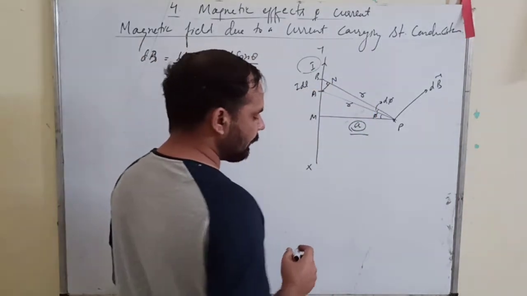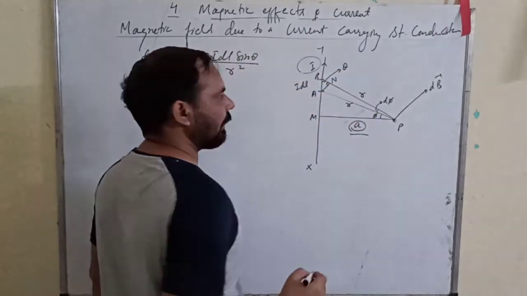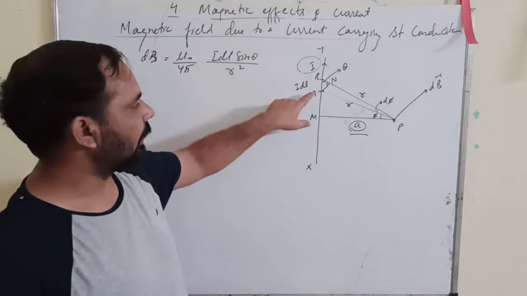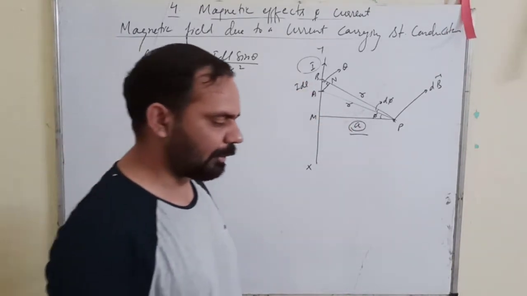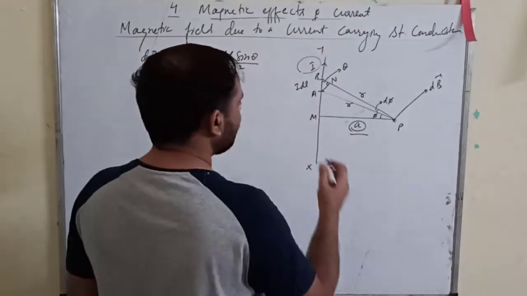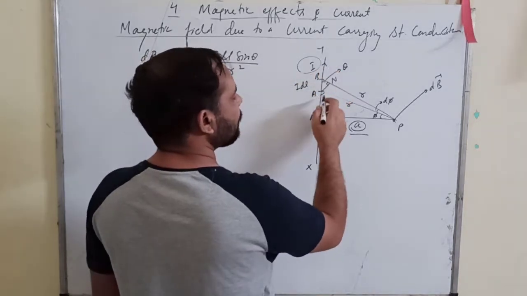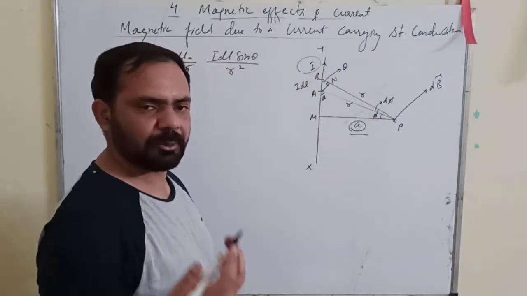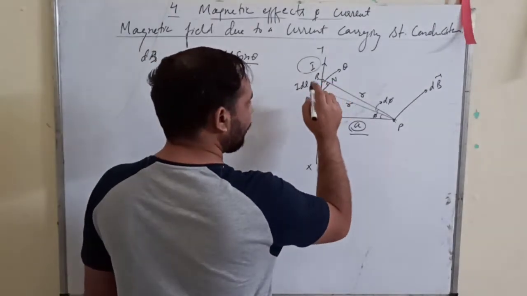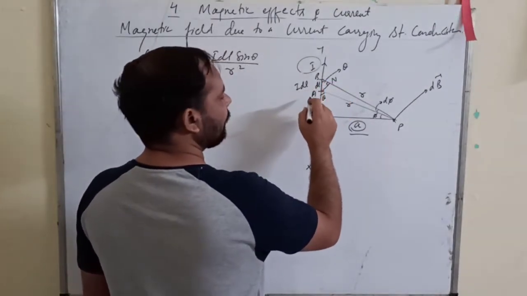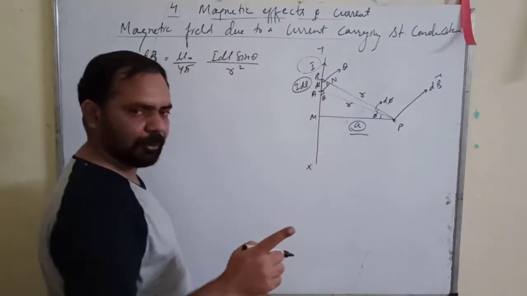This angle is your theta, the angle made by the I dl vector and the r vector. Since the points are very close to each other, this angle is also approximately equal to theta. Now this length is dl. It is a current element I dl, but its length is dl only.